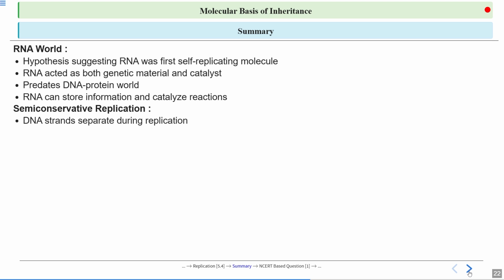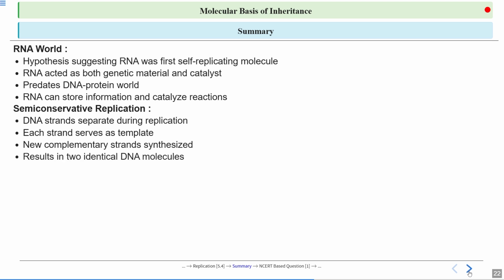Then we studied semi-conservative replication. What is semi-conservative replication? The parental DNA strands separate during replication, and each strand serves as a template. Then new complementary strands are synthesized on the basis of base pairing, where purine binds to its complementary pyrimidine. This results in two identical DNA molecules.